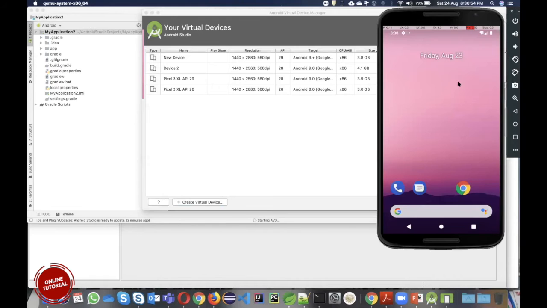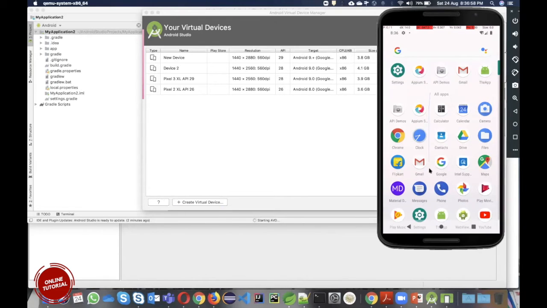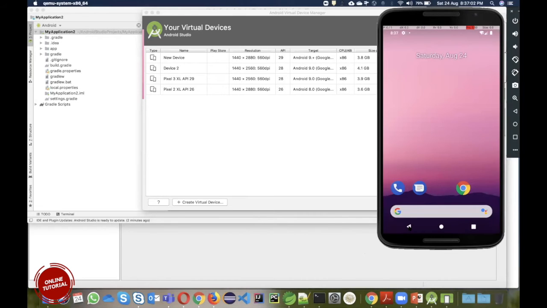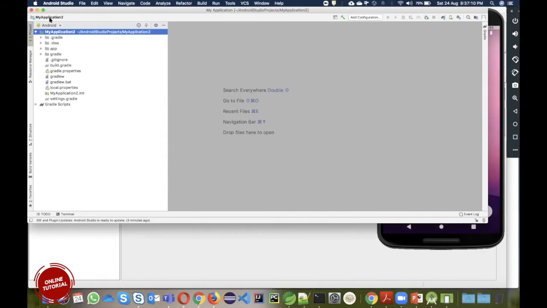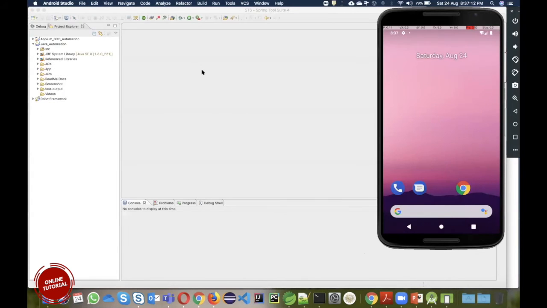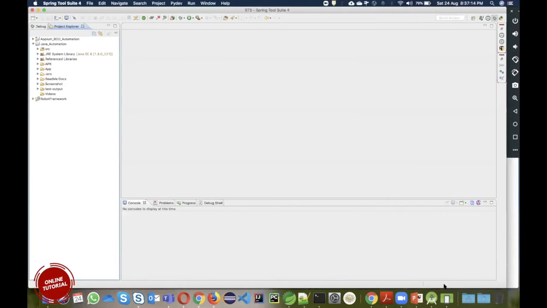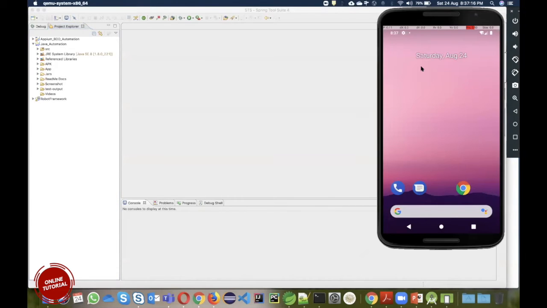It will start, and this is my Pixel phone based on Android 9, and these many apps are already installed in this. This way, either you can go for a real device or a virtual device. The code which you run in a virtual device will work the same in a real device also. So this is your Android setup.